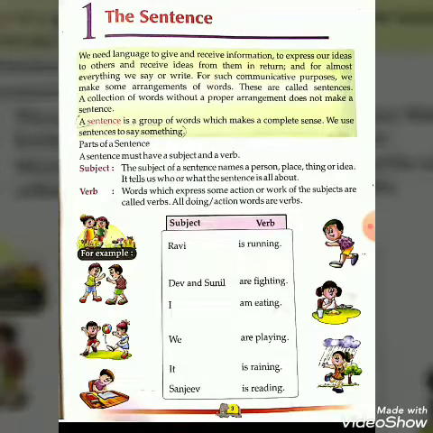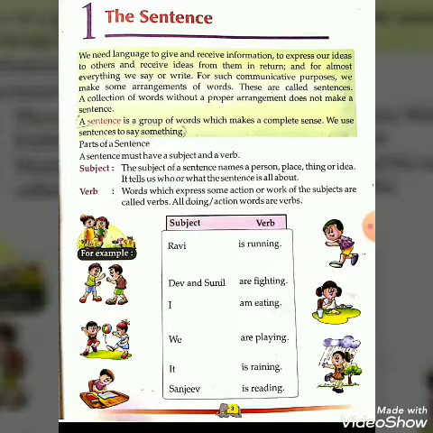Now, what is a sentence? A sentence is a group of words which makes a complete sense. We use sentences to say something. Here I am repeating it once again. A sentence is a group of words which makes a complete sense. We use sentences to say something.